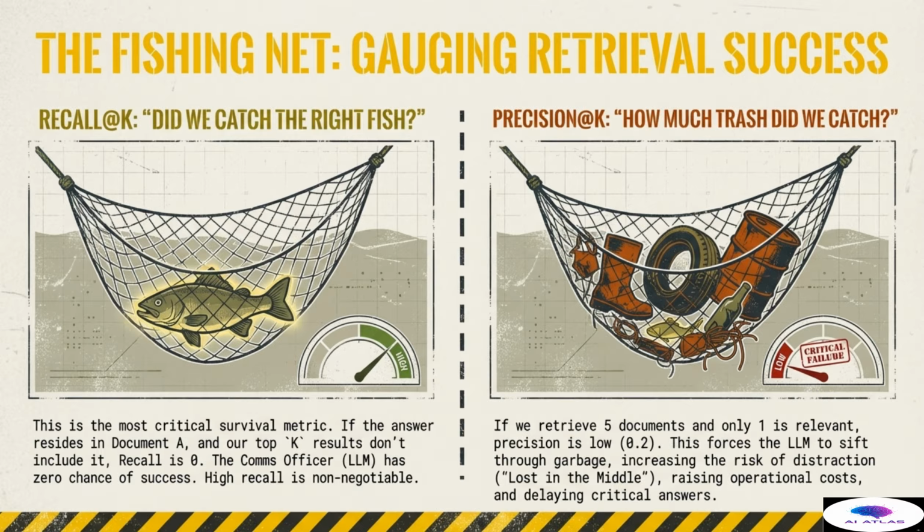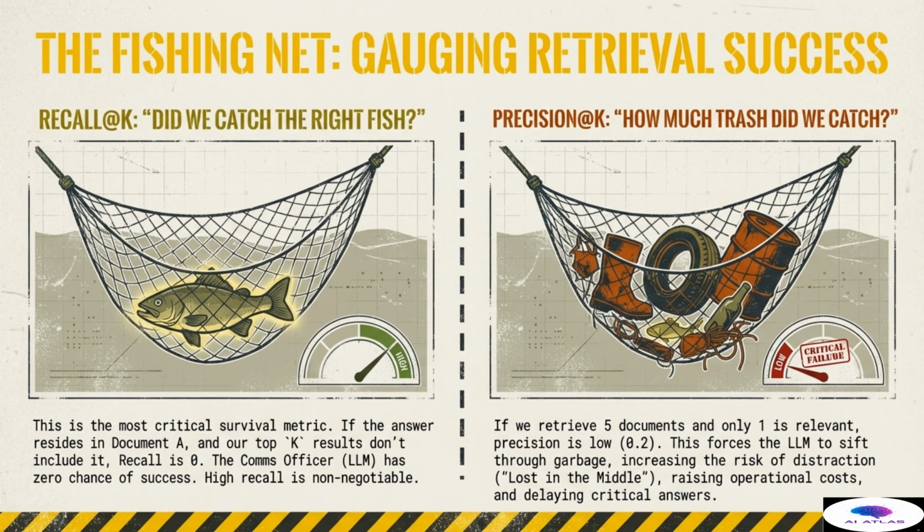If the factual answer resides in document A and our top K results, say the top 5 documents, do not include document A, then recall is 0. The comms officer, the large language model, has absolutely zero chance of successfully answering the question. High recall is not just important, it is non-negotiable for system survival.